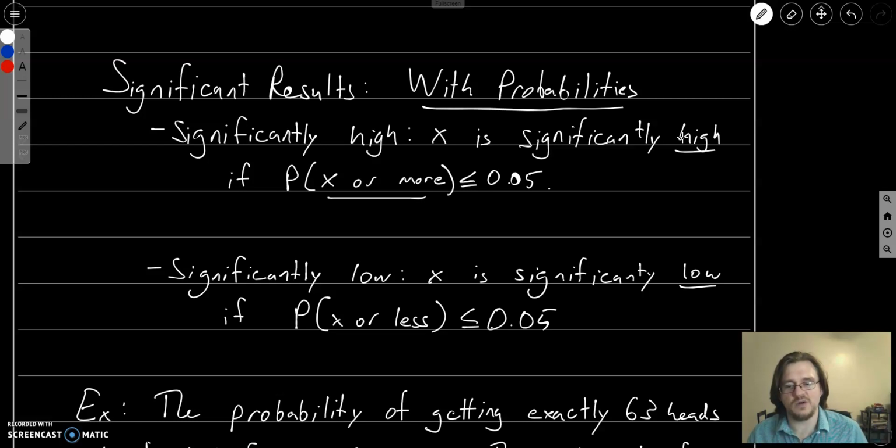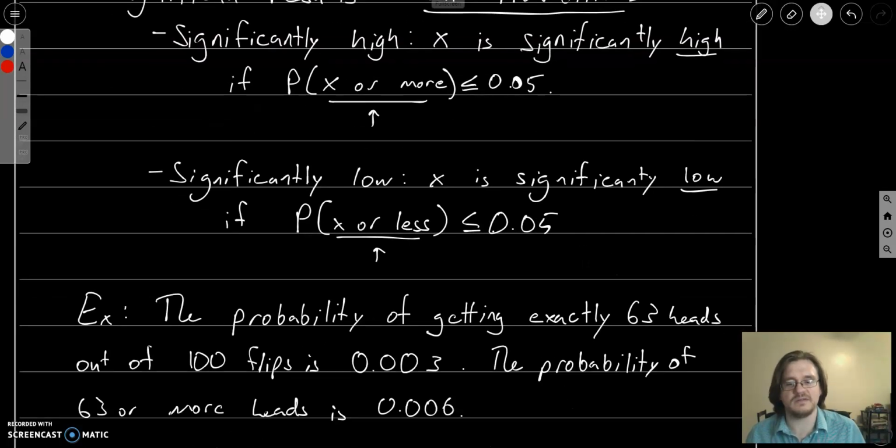And significantly low means that if we get x or fewer events to happen, and the probability that happened was less than 5%, that is a significant event. So I do want to emphasize that this isn't the probability that we get x successes here, that something will happen x times. This is x or more times, and this is x or fewer times.